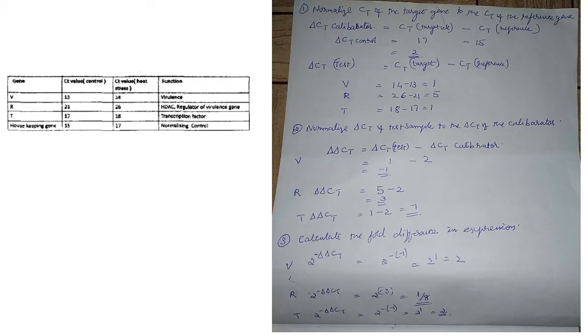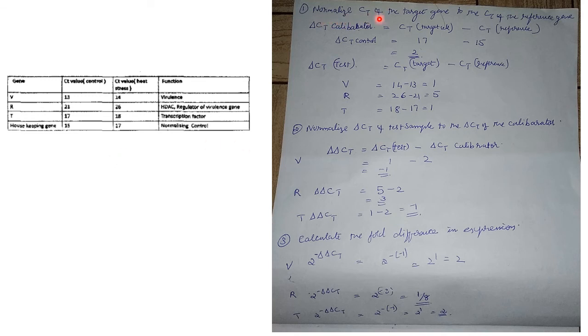So this is your table. The table is smaller, but I hope you will be able to see it. Because I have to put this photograph over here, I have to make the table small. So no other option. Now, how to calculate this fold, downregulated or upregulated, etc.? We can see over here.